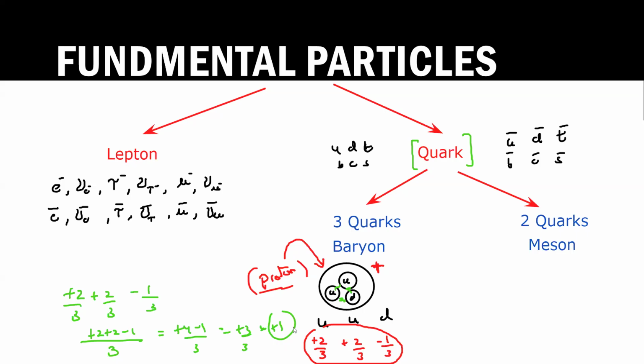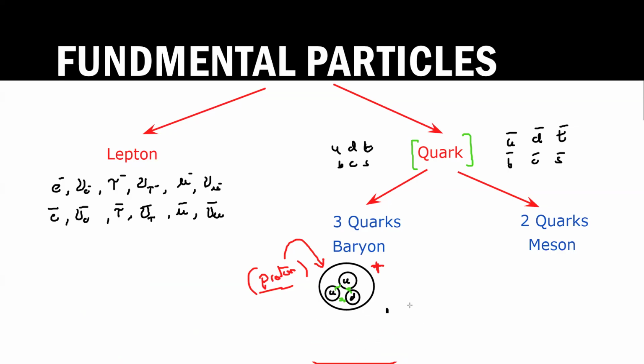It's not like three quarks always result in the formation of a proton. What if we have a different combination? Let's say this was forming a proton. Let's say another combination of three quarks is up, down, down. What will be the net charge on this?